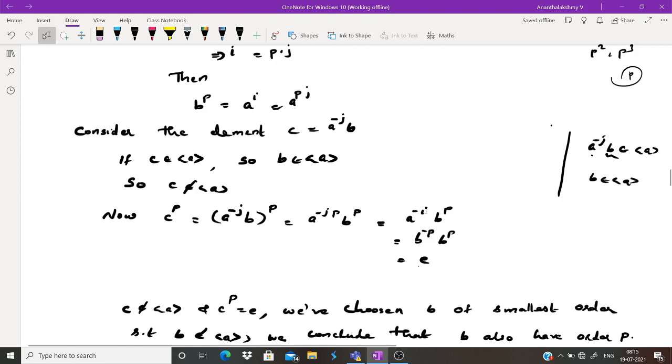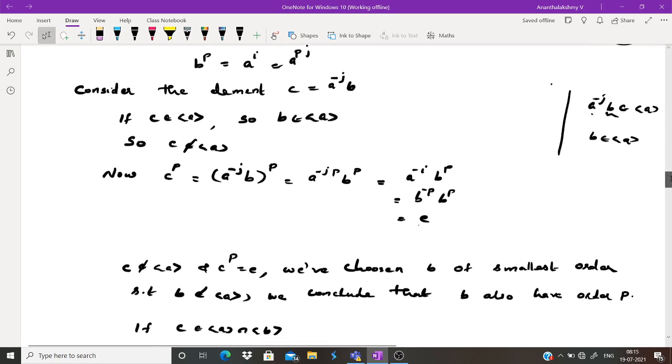So A raised to minus I into B raised to P. We are again arranging: A raised to I is B raised to P. So A raised to minus I is B raised to minus P. So B raised to minus P into B raised to P is nothing but identity. So what you got? C raised to P is identity.